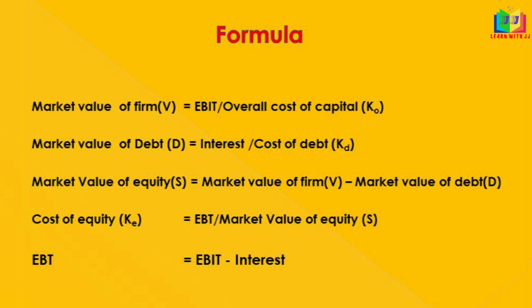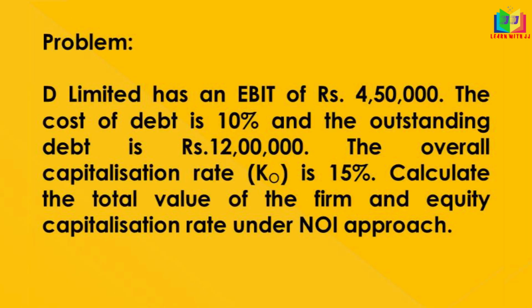We are finding the value of equity here. And the cost of equity is equal to EBT divided by value of equity. You know what EBT is? That is EBIT minus interest. Now we'll solve one problem using these formulas.